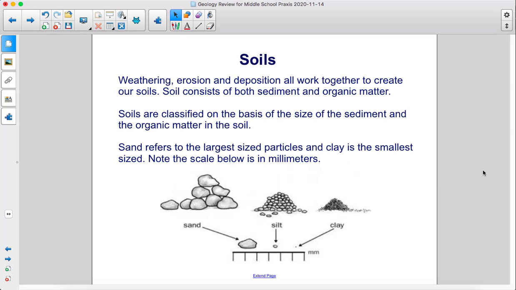Weathering, erosion, and deposition all work together to create our soils. Soil consists of both sediment and organic matter. Soils are classified on the basis of the size of the sediment and the organic matter in the soil. Sand refers to the largest sized particles, and clay is the smallest sized. Note the scale below is in millimeters.